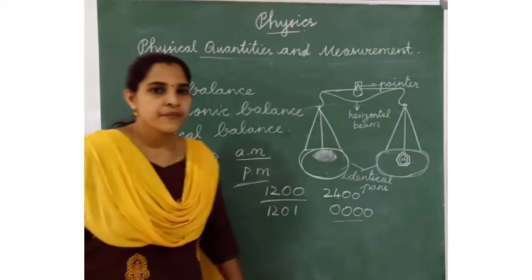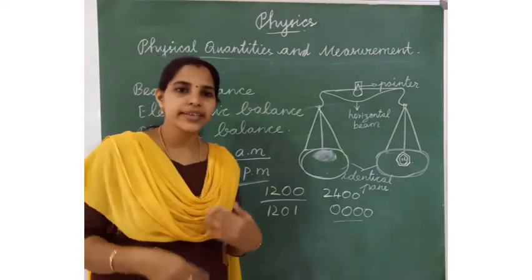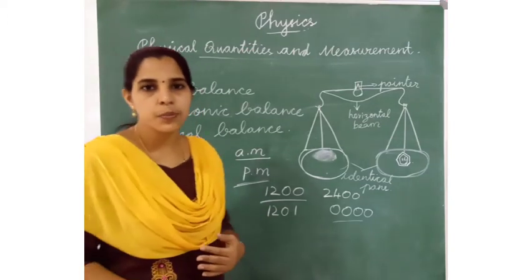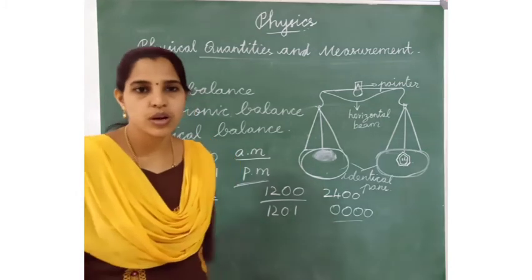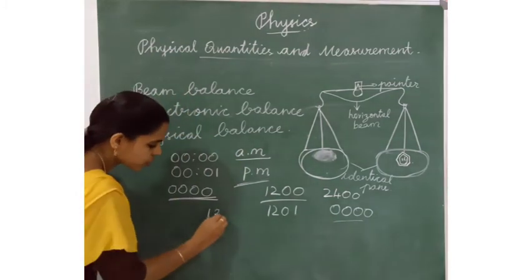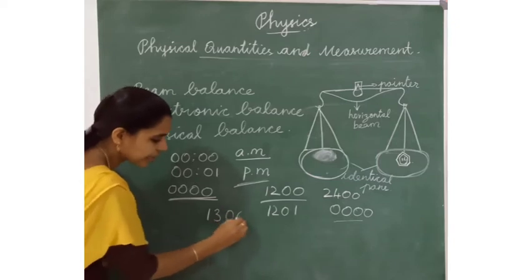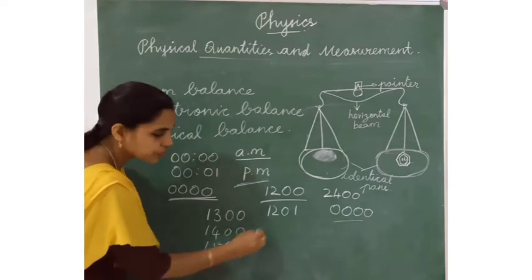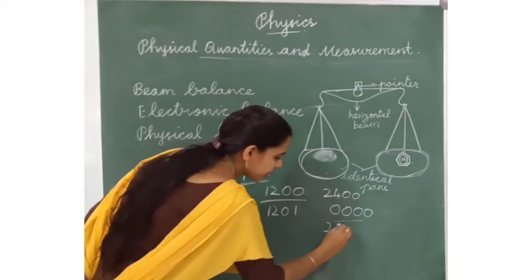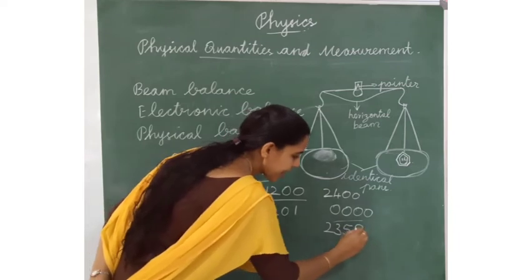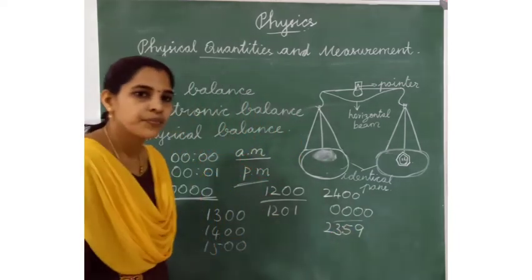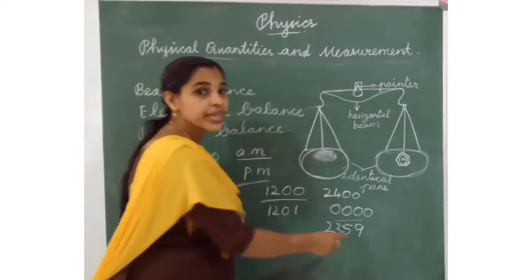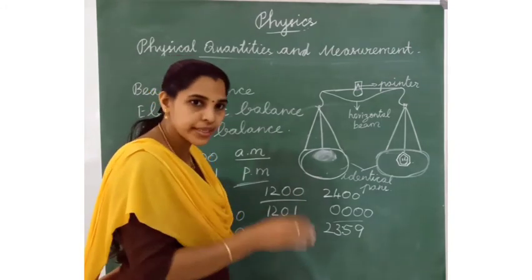We have different types of watches and clocks to measure the time: analog clock, digital clock, stopwatch. What is the time in our 12-hour clock? 11:59 p.m., at midnight.